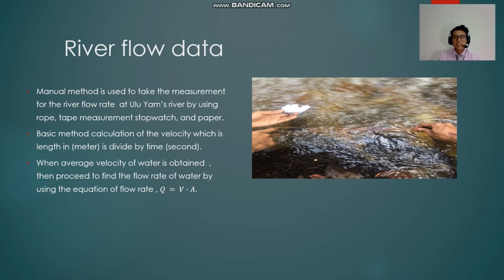When the average velocity is obtained, then we proceed to find the flow rate of the water by using the equation of flow rate Q equals V dot A. We have a rope, and then we measured the velocity by putting the paper, and then we take a stopwatch to take the time taken from the first point to the end point of the rope, and then we got the velocity, and then just go to the equation of the flow rate, which is Q equals V dot A.